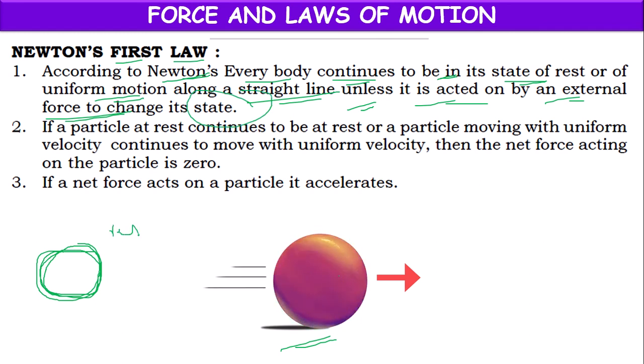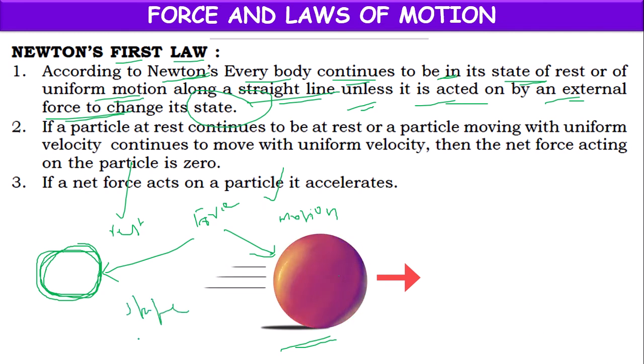It may be a state of rest or a state of uniform motion; until it is acted on by a force, it will continue in the same state. To change its state, we have to apply an external force. Newton's law tells about this.